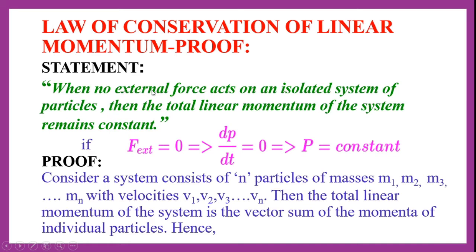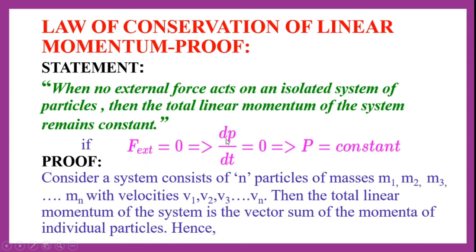If we write in mathematical form, as we have said in the definition, no external force is acting on the isolated system, that means external force, that is F external, is equal to 0. This implies the total linear momentum of the system remains constant. We know that linear momentum is denoted with the letter P. So the rate of change of linear momentum is defined as dP by dt. Hence we are saying that dP by dt is equal to 0.